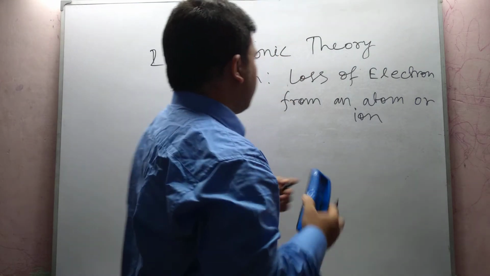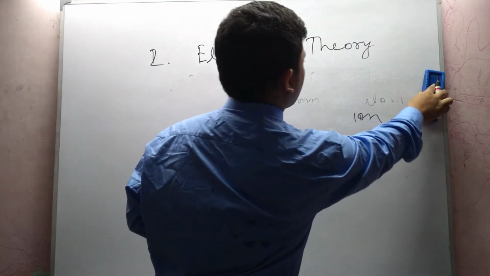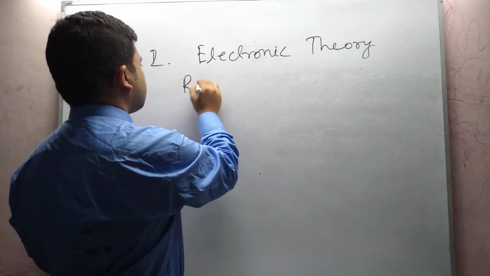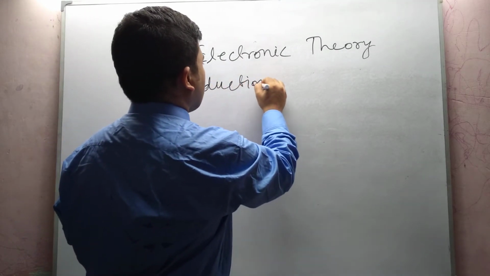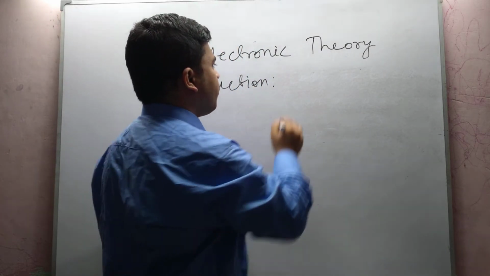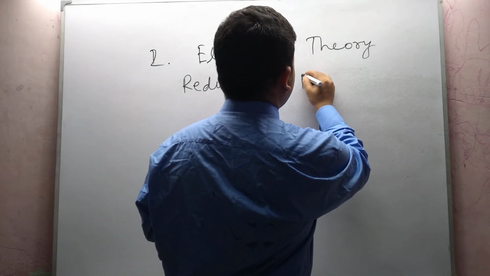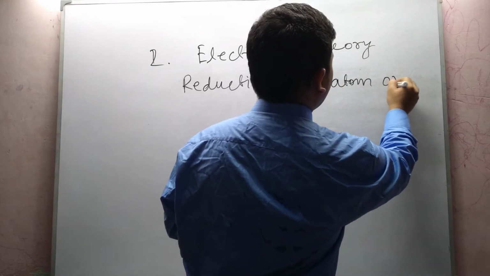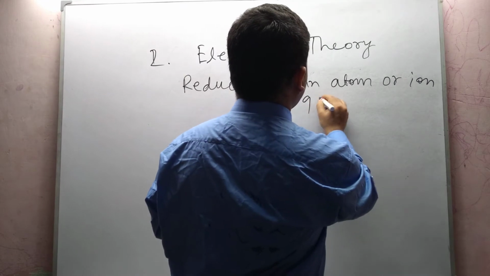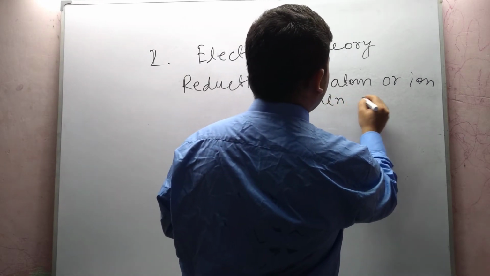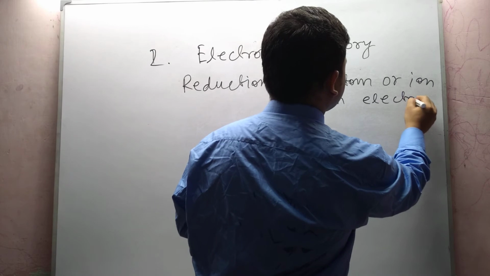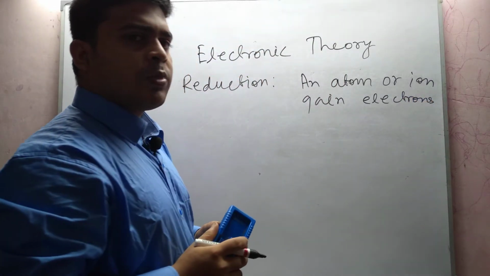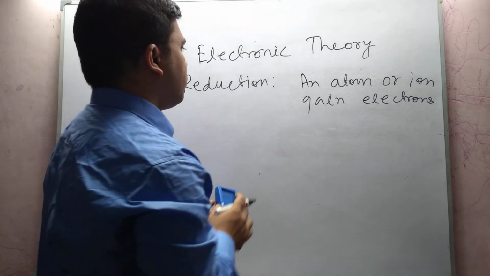Next concept is reduction. In the case of reduction, when an atom or ion gains electron, we call the process a reduction process.